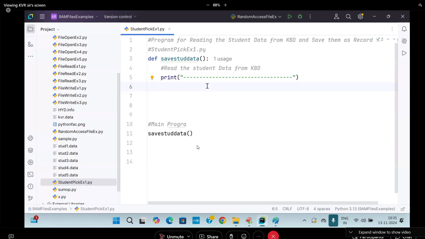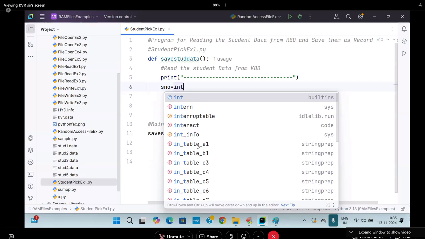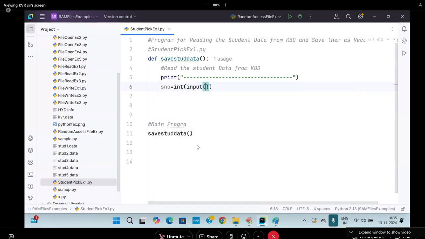Tell me. SNO is equal to int of input of, say, enter student number. Student number may give an exception also. What is that exception? Value error. When I am writing the statement, if I am a good programmer, I have to think about what exception will come because of that. Which exception? Value error. Already value error is explained. You know how to handle it also.